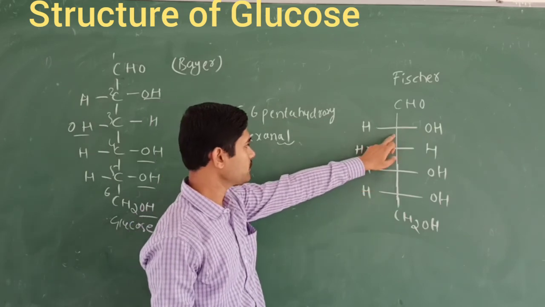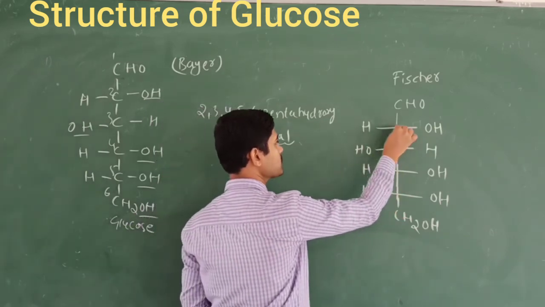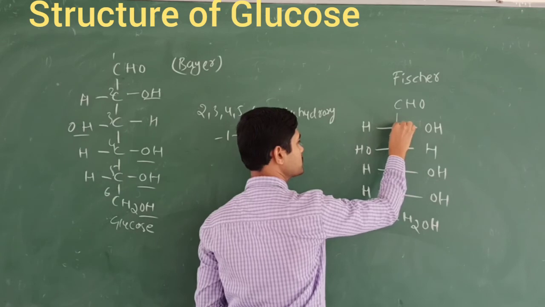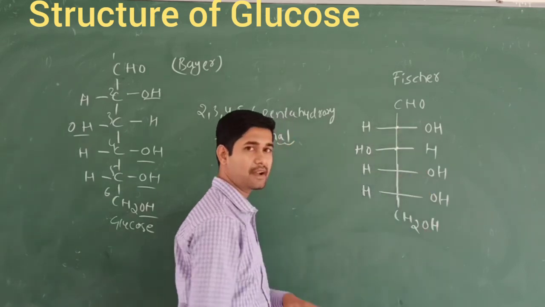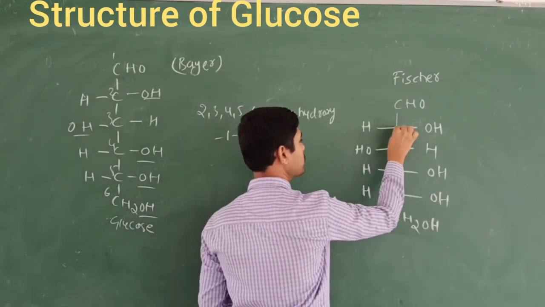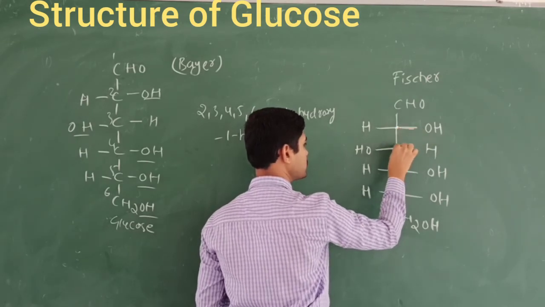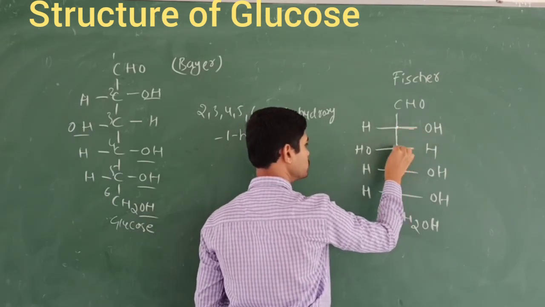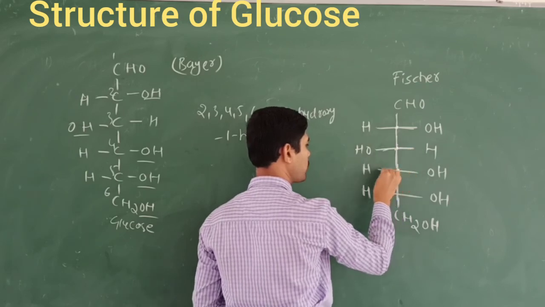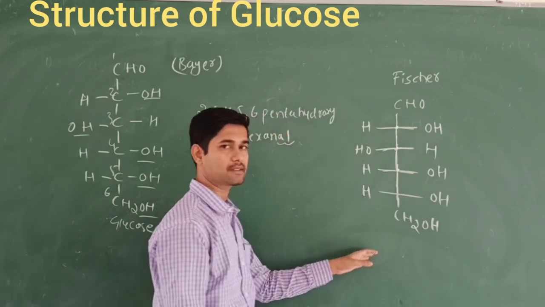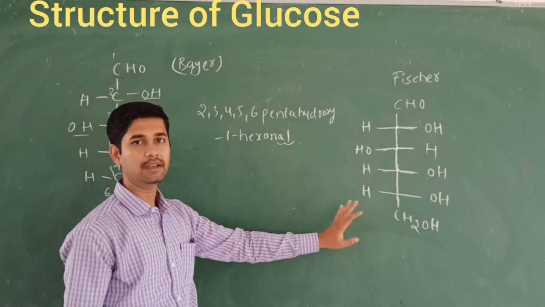So instead of writing the carbon atoms, he is going to make it like this. This position is nothing but the carbon. This indicates the carbon, because carbon is tetravalent. When you look at this point, there is the one bond, second bond, third bond, fourth bond, and also at this point 1, 2, 3, 4, and this point 1, 2, 3, 4. So like this. This is called the Fischer form of glucose.